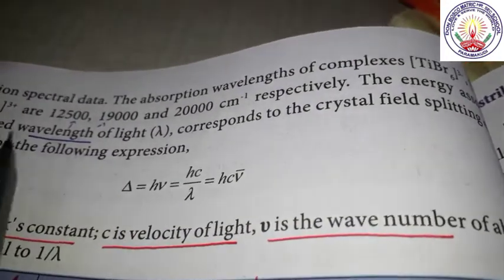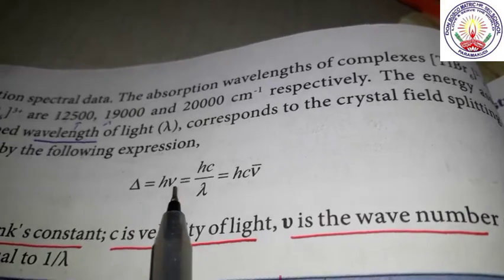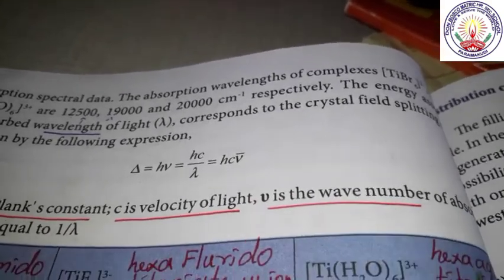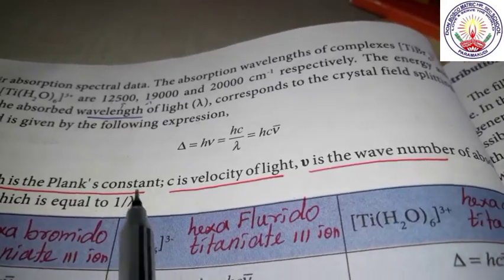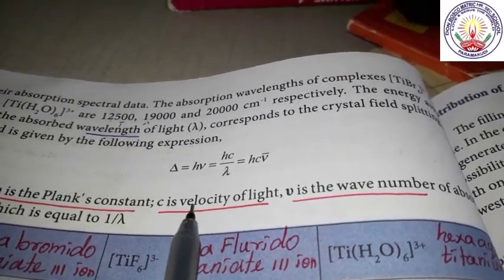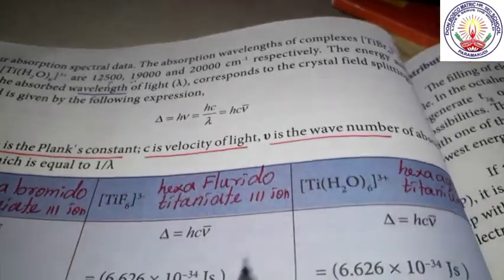To calculate the crystal field splitting, we have a formula, that is delta equal to h nu equal to hc by lambda equal to hc nu naught. Now what is this h? h is Planck's constant and c is the velocity of light and the nu is the wavelength.